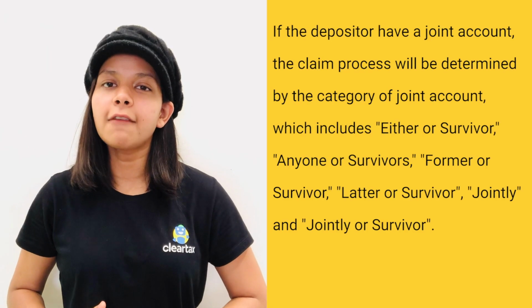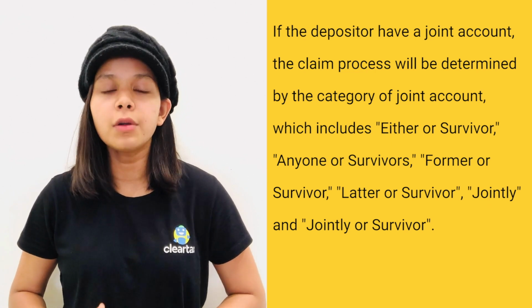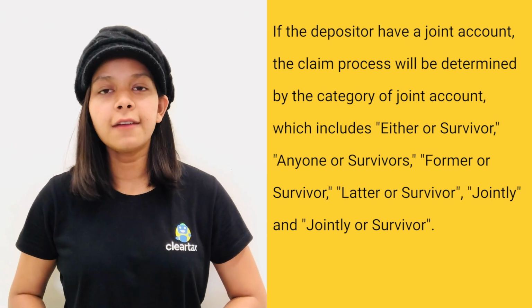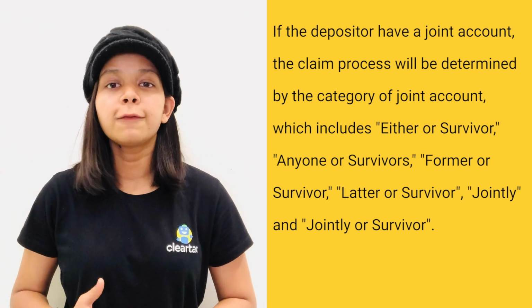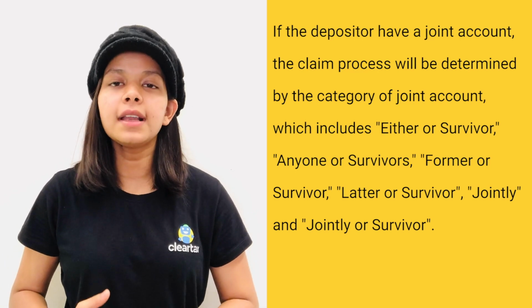If the depositor has a joint account, the claim process will be determined by the category of joint account, which includes either or survivor, anyone or survivors, former or survivor, latter or survivor, jointly, and jointly or survivor.